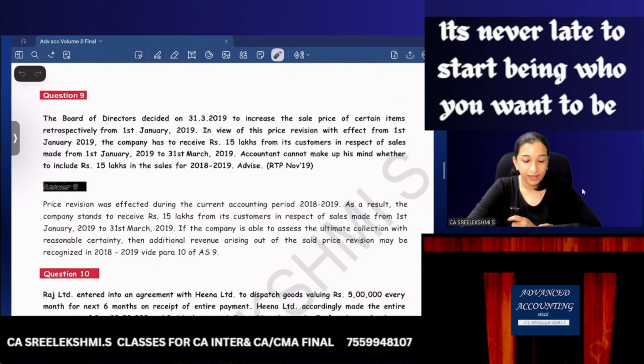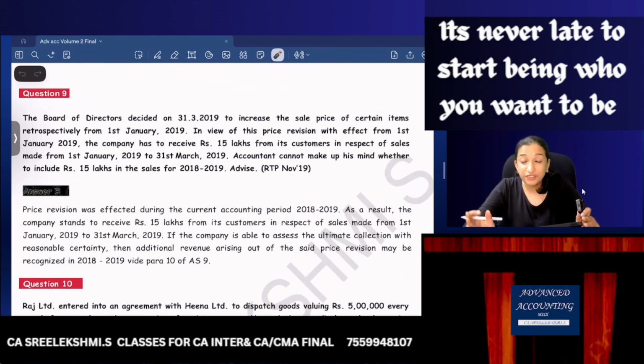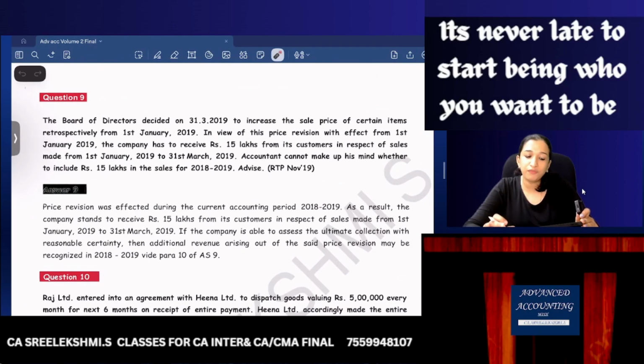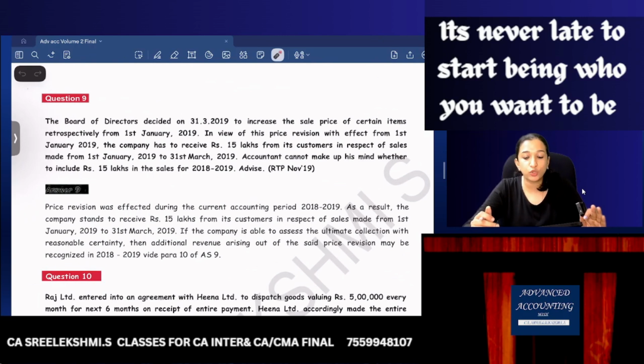So question number 9. Board of Directors decided on 31st March 19 to increase the sale price of certain items retrospectively from 1st January 19. In view of this price revision, with effect from 1st January 19, the company has to receive 15 lakhs from its customers in respect of sales made from 1st January 19 to 31st March 19. Accountant cannot make up his mind whether to include 15 lakhs in sales for 18-19. I am against this question itself.